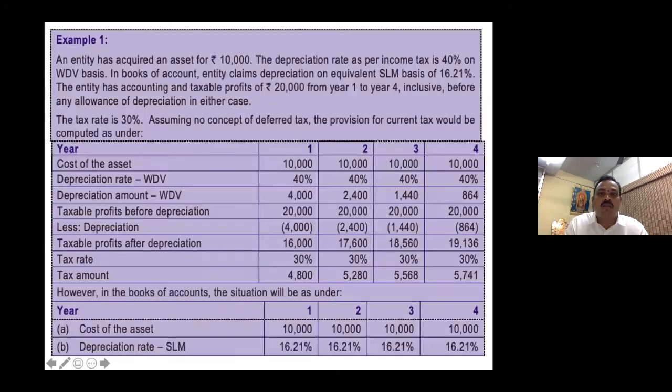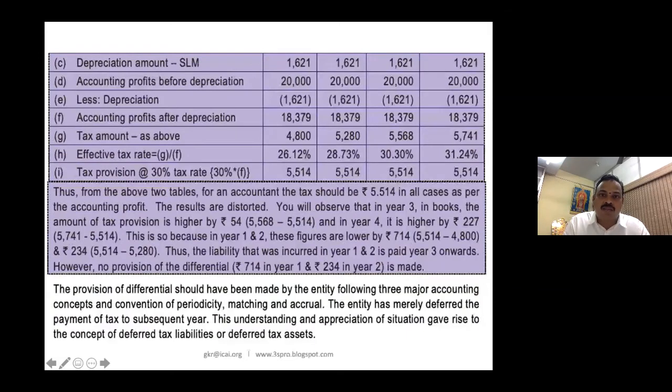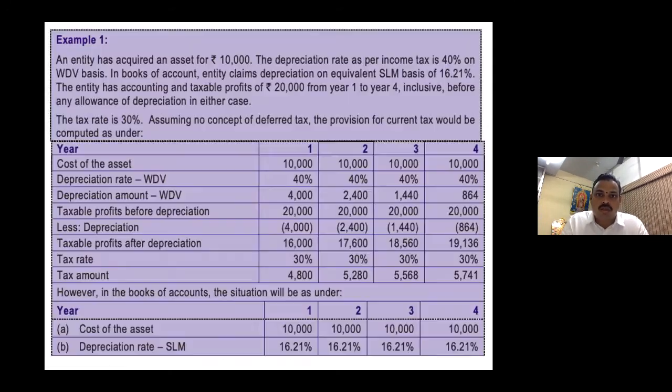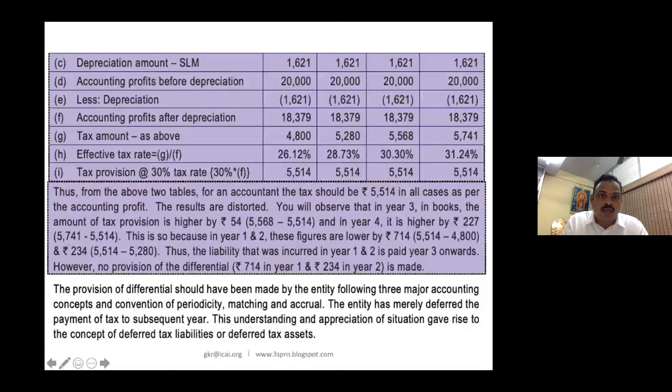So what is your accounting profit, guys? Your accounting profit is 18,379. So this is your denominator. Please look at this. Average effective tax rate: numerator should be tax, denominator should be the accounting profit. So 18,379. Tax amount 4,800. This is your current tax.